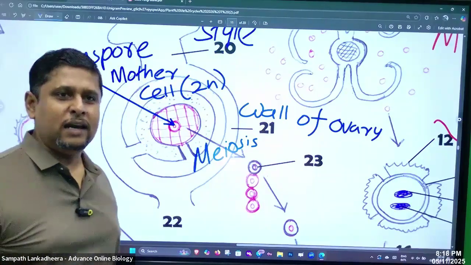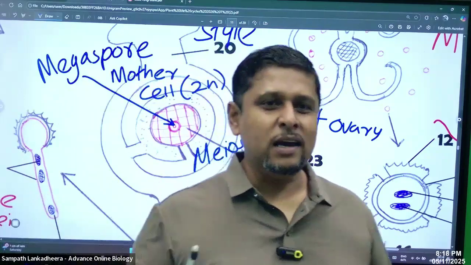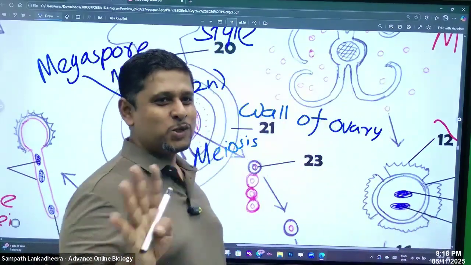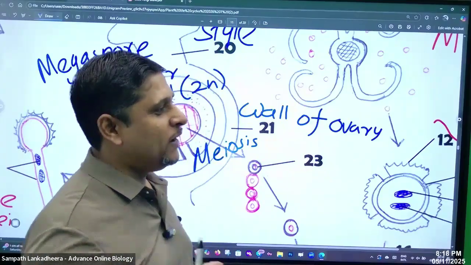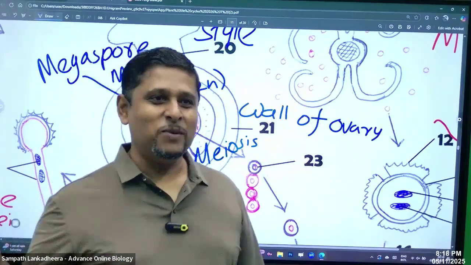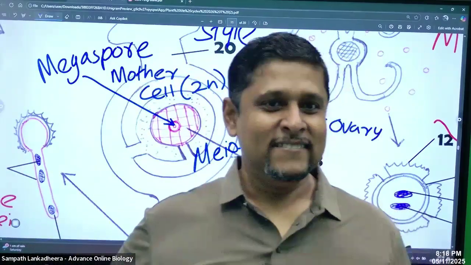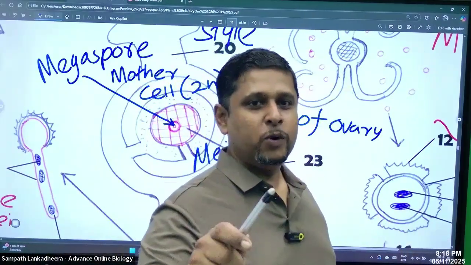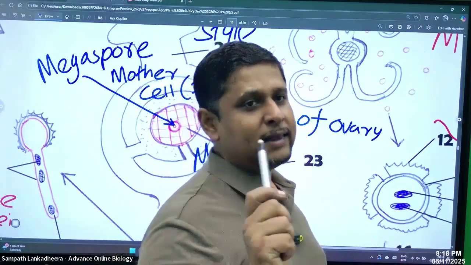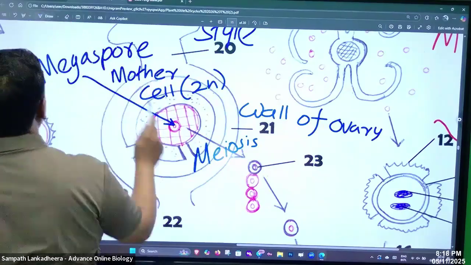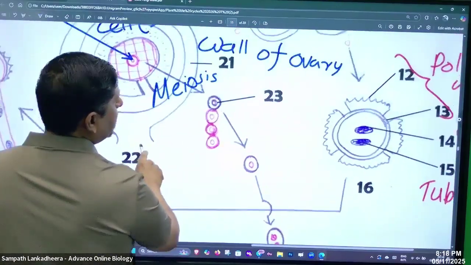Then it forms 4. What are those 4? Who's going to tell me? Come on. Megaspore. I'll take that, megaspore. Let me take 23 as megaspore.